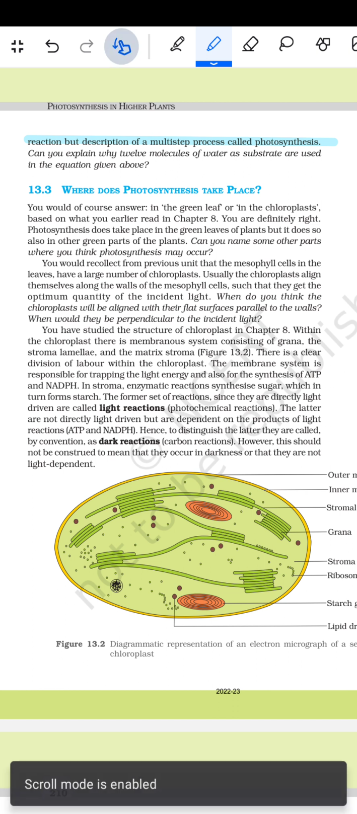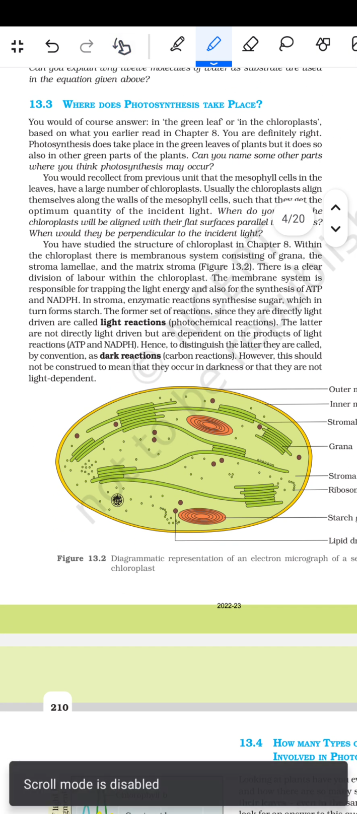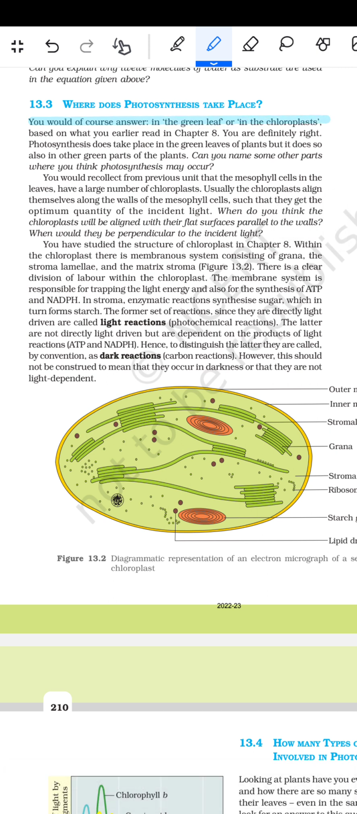फिर आता है where does photosynthesis take place. तो you would of course answer in the green leaf or in the chloroplast based on the part you read earlier in chapter 8. You are definitely right. Photosynthesis does take place in the green leaf of the plant, but it does so in the other parts of the plant also.